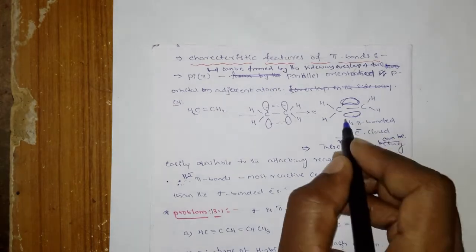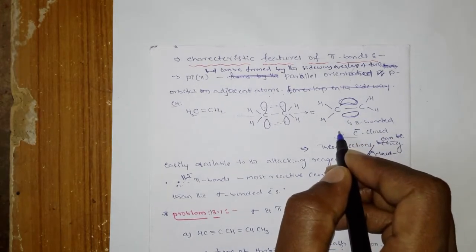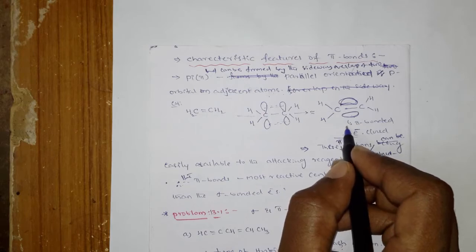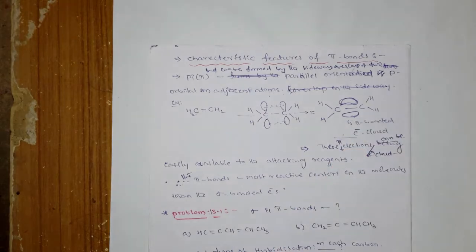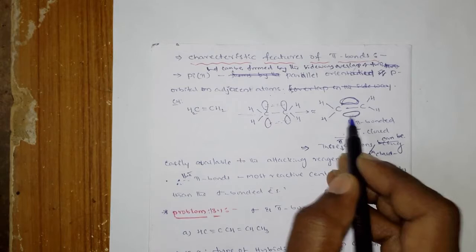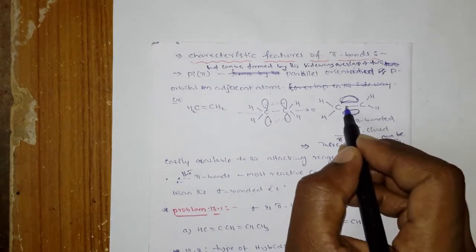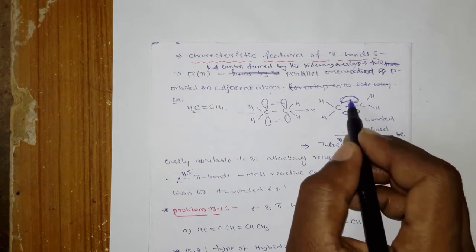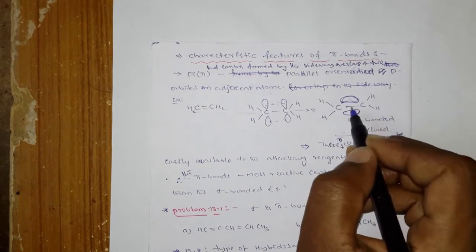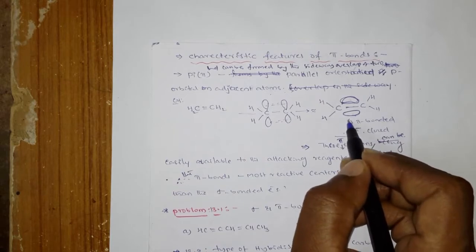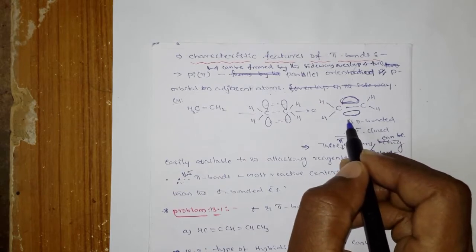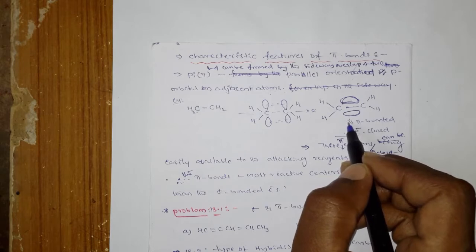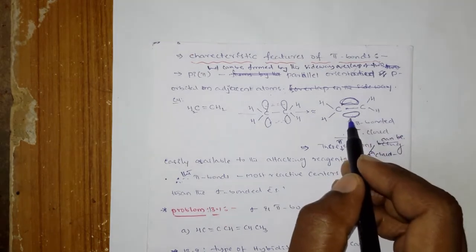So if some reagent is going to react with the pi bond and the single bond, which one reacts first? Generally there is a sigma bond that is inside the pi bonds, so whatever reagent comes will react first with the pi bond only.